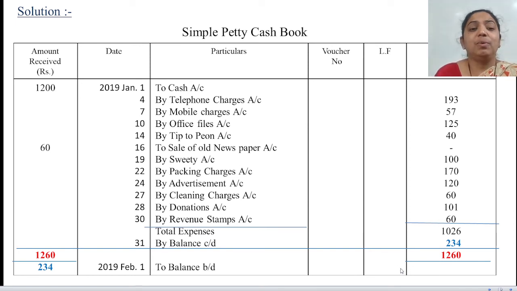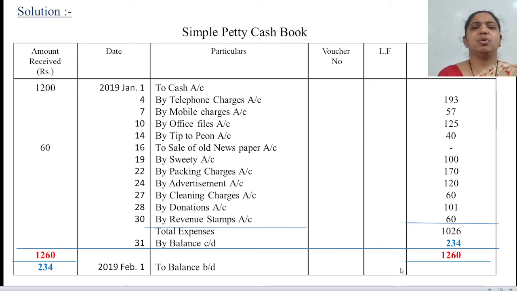This 234 will be the balance brought down. At the end of the month, like it started from Jan 1 and ends on 31st of Jan, we will write here by balance carried down 234. You can see in front of you, total expenses 1,026, and at the end we will write date 31st by balance carried down 234. So again the balance on both sides has come 1,260 and 1,260. The same 234 balance we will bring further to the next month, and on the receipt side, 234, 2019 Feb 1, that will be your balance brought down.